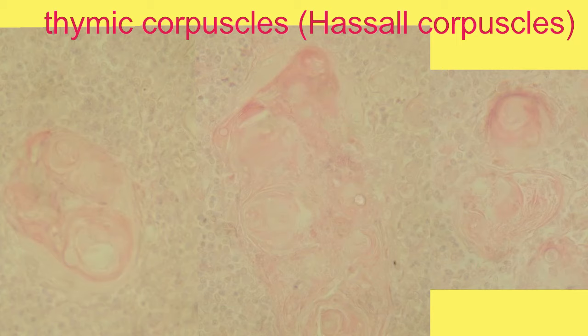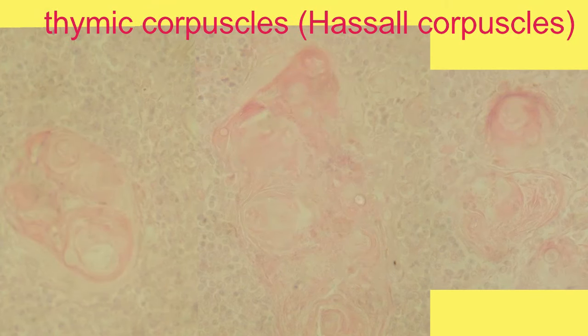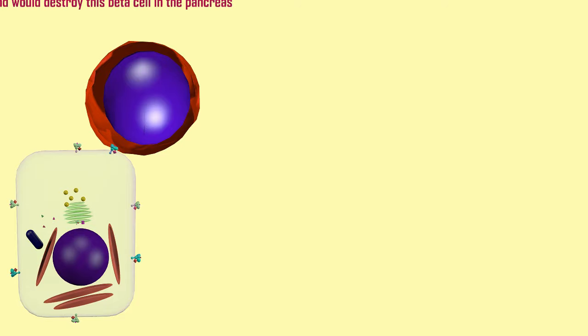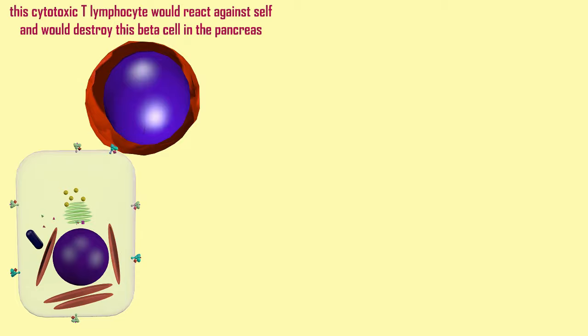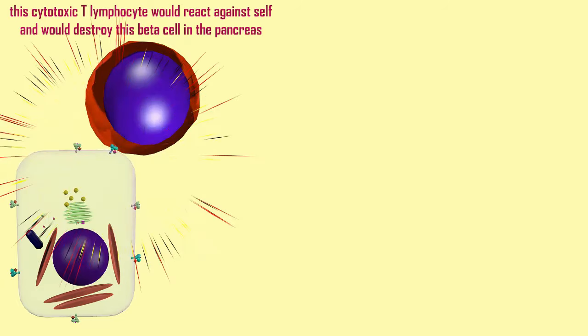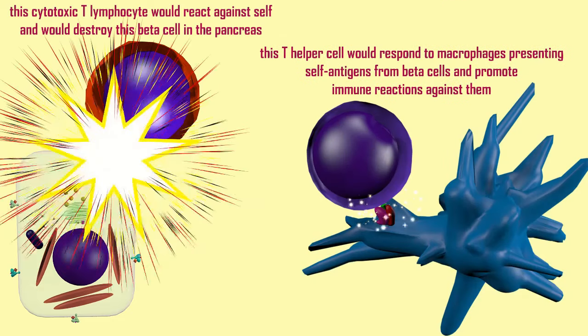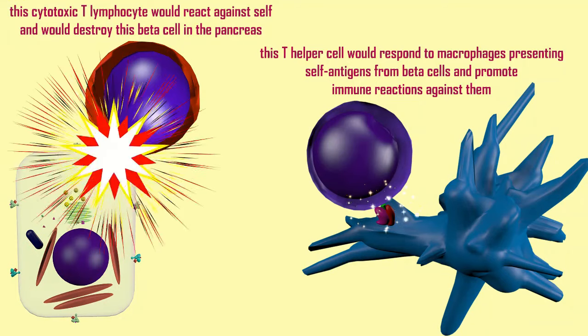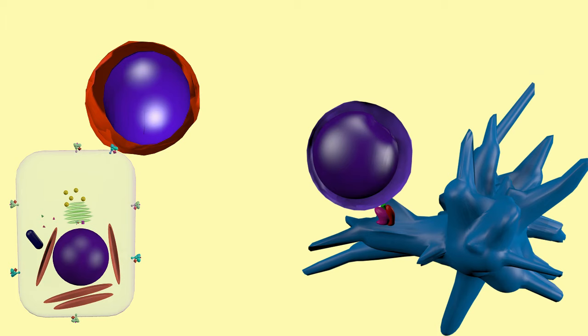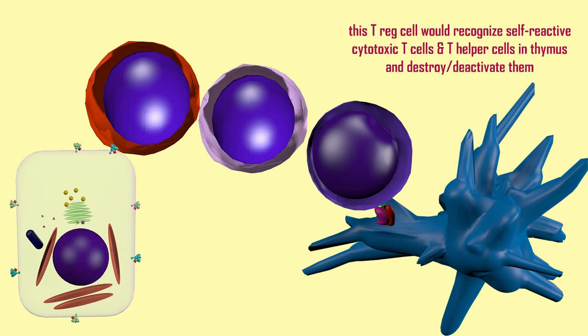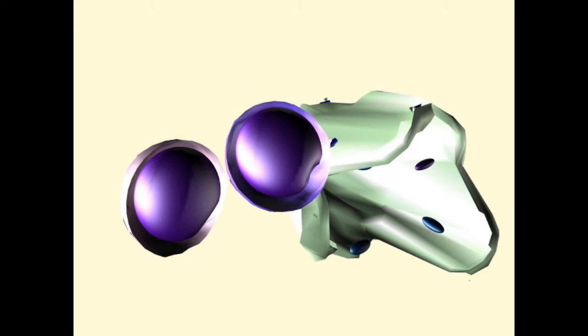In the thymus, in corpuscles known as thymic corpuscles or Hassall's corpuscles, they can help promote tolerance of self, in that if there are cytotoxic T cells which would react against self peptides, such as those produced by the beta cells in the pancreas, or there are T helper cells which would react against self peptides presented to them by macrophages and thus worsen autoimmune reactions against self, such as the beta cells in the pancreas, the Treg cells then inactivate or destroy these self-reactive T lymphocytes and thus promote tolerance, so that one's immune system would tolerate one's own self and not react against self.